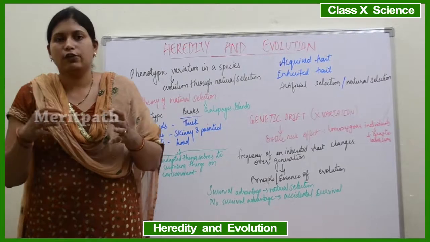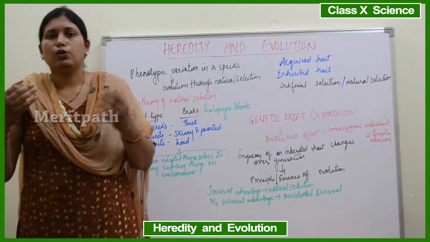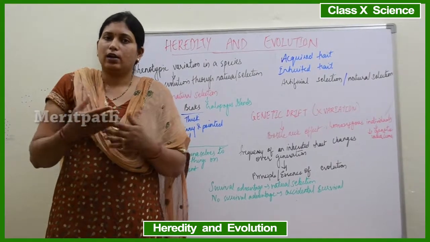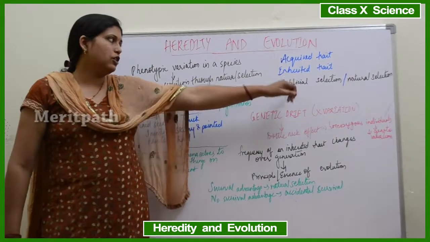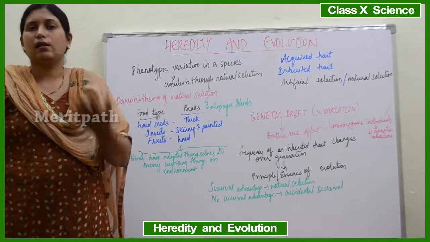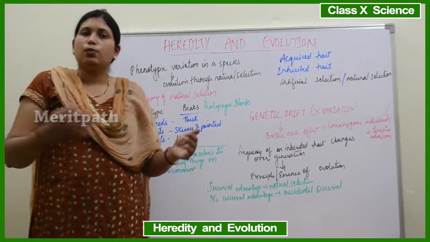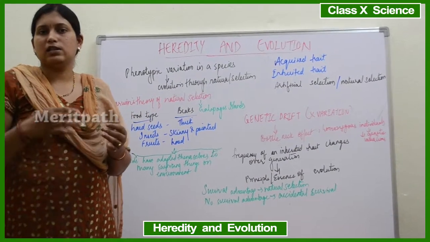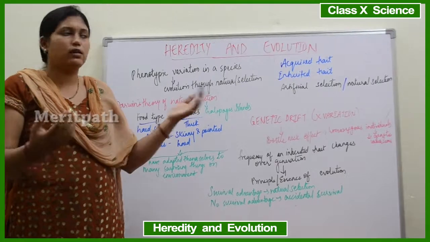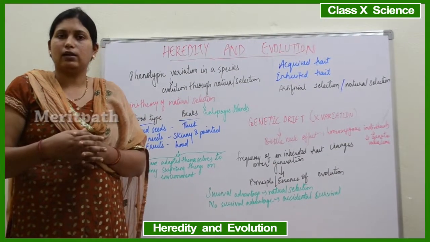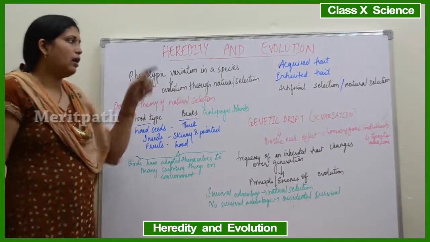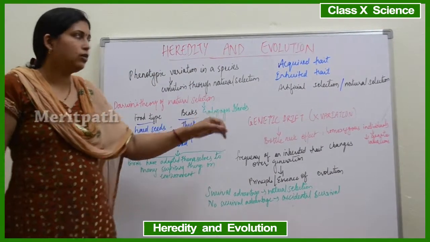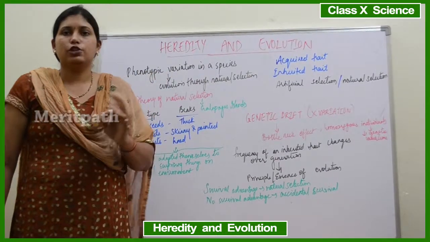Artificial selection is artificially done by human beings to get the desirable characters or traits in the new generation. So artificial selection is the process which is done by us human beings so that we can get the desirable characteristics, whatever we want, in the next generation. It is done by artificial breeding, that is what it is called. So that is the difference between artificial selection and natural selection. So this is about the topic evolution or variation.